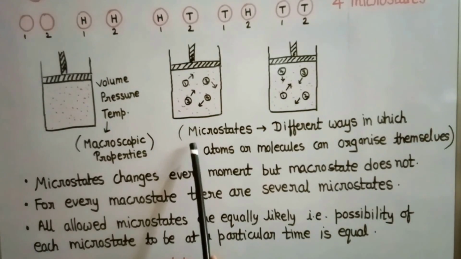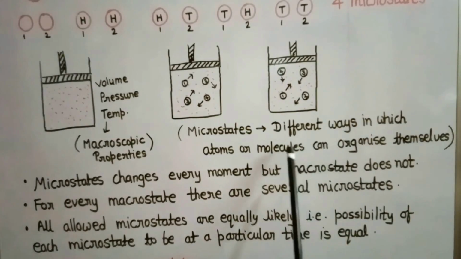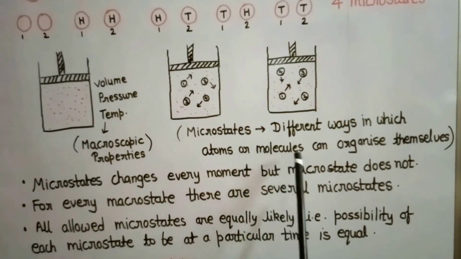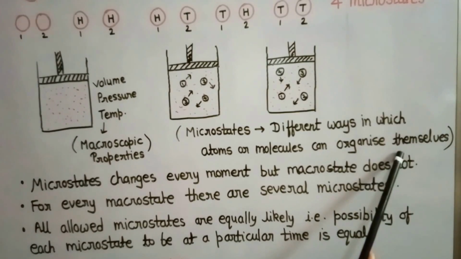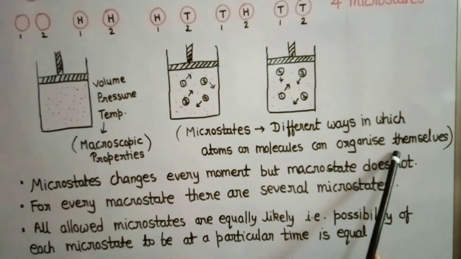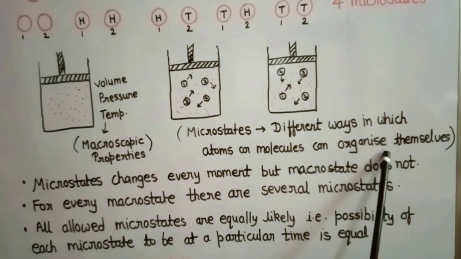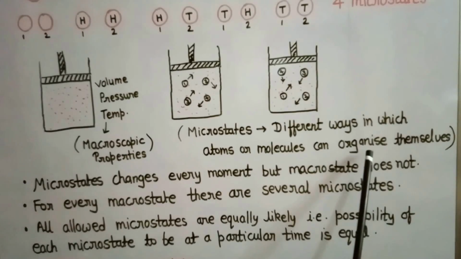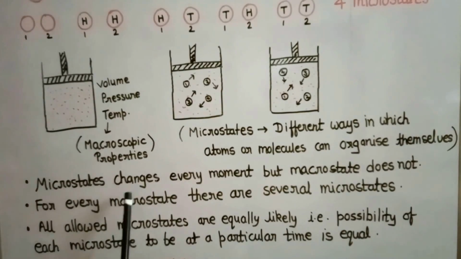So the microstate is the different ways in which the atoms or the molecules can organize themselves. It means how many different ways they can take. So there may be a large number of microstates for this system. In general, the microstate changes every moment, but the macrostate does not change.